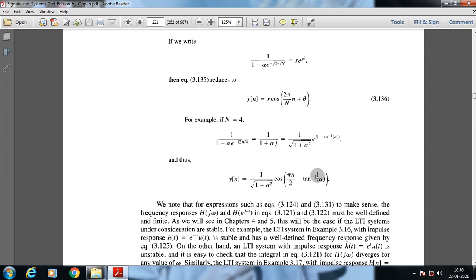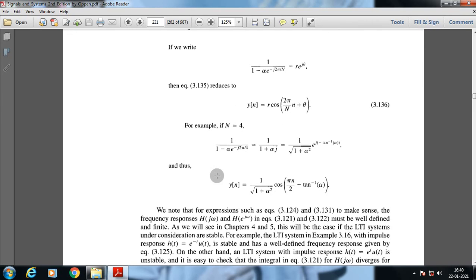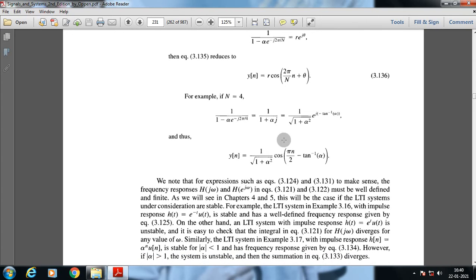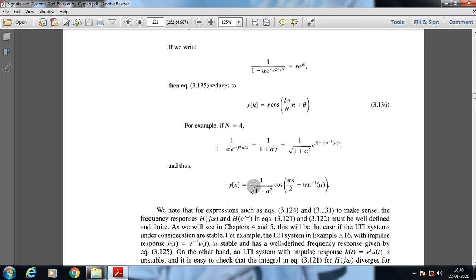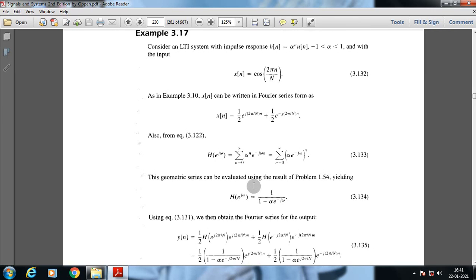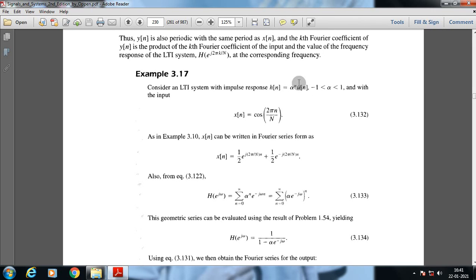What does that mean? What we get from all these different summations is that if the value of mod alpha is less than 1, then the system is stable. If mod alpha is greater than 1, the system is unstable. Now if we take a closer look, what is this alpha value? This is the alpha. So what is the alpha?